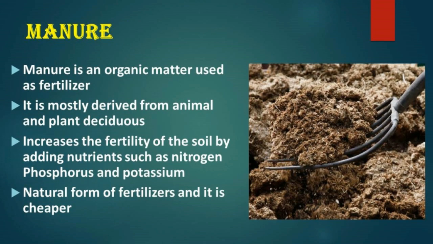Next one is manure. Manure is an organic matter used as fertilizer. It is mostly derived from animal and plant residues. It increases the fertility of the soil by adding nutrients such as nitrogen, phosphorus and potassium. It is a natural form of fertilizer and it is cheaper.